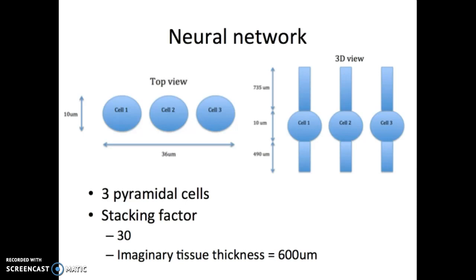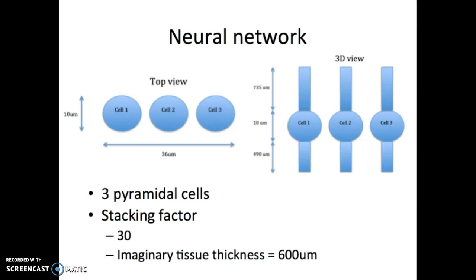The model that I constructed on Neuron has 3 pyramidal cells that are not connected to each other. This allows me to study the neural propagation without any synaptic transmission. The figure on the left shows a top view of my model, and the figure on the right shows the 3D view of my model.